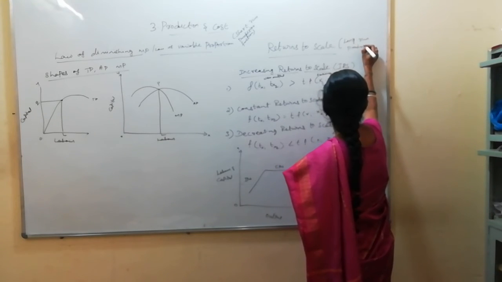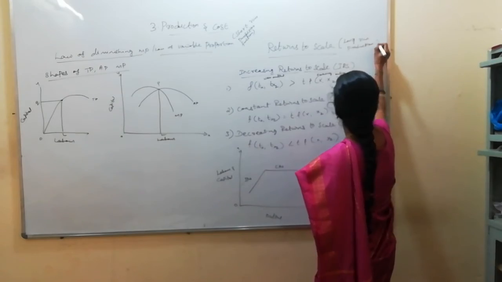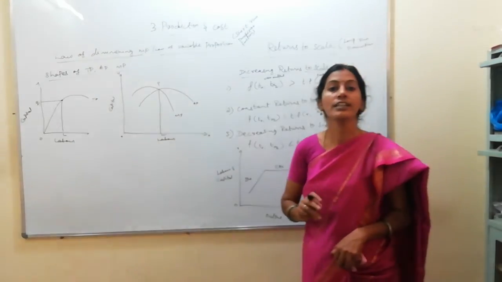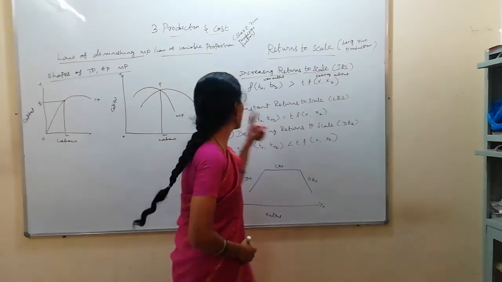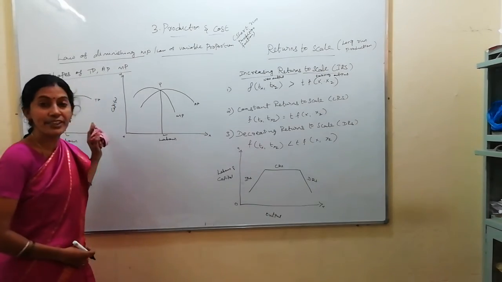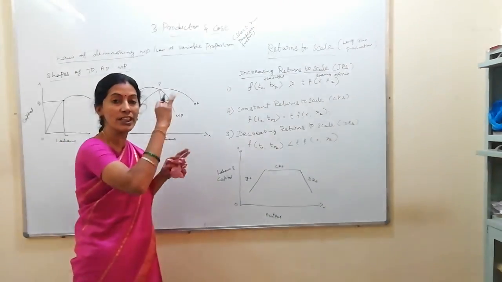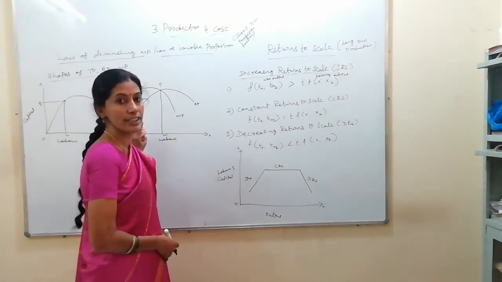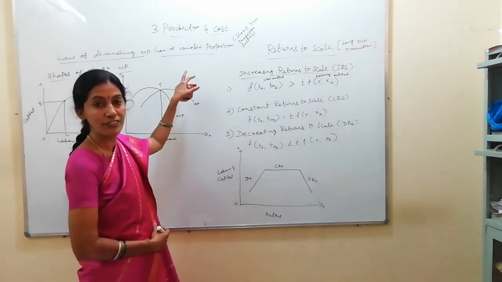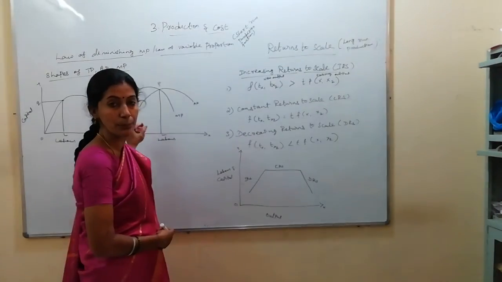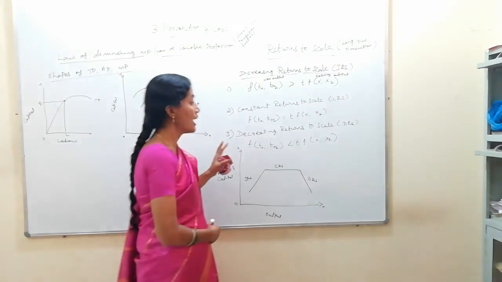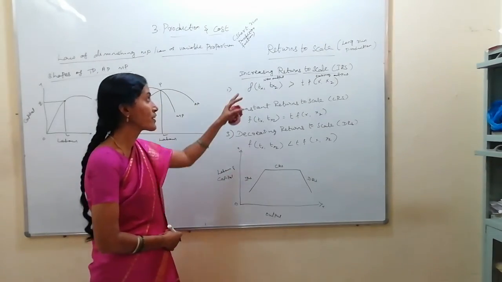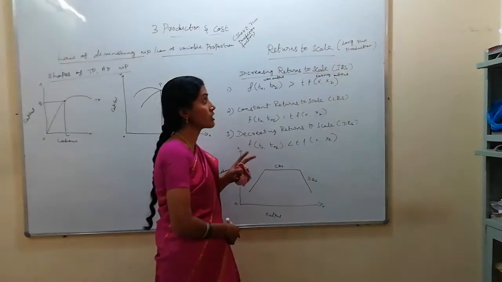function concept. So you know that production function shows the relationship between inputs and outputs. In the short run, as they have mentioned, the total product may start increasing, reach a maximum, then start falling. That you will explain in the short run production function or variable proportion. You will write the meaning of TP, MP, AP and the diagram, and the tabular format also you will include. Here returns to scale shows the long run production function.